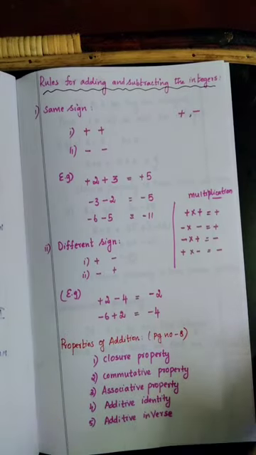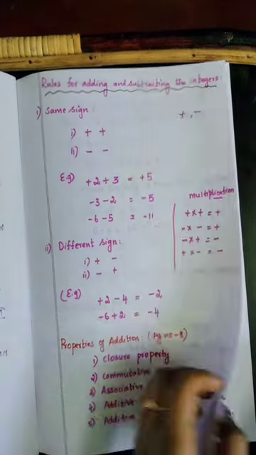Okay students, today we have learned a total of 5 properties: closure property, commutative property, associative property, additive identity and additive inverse. I hope you all understand. Okay. Please take notes. Write all the notes in your class notebook.